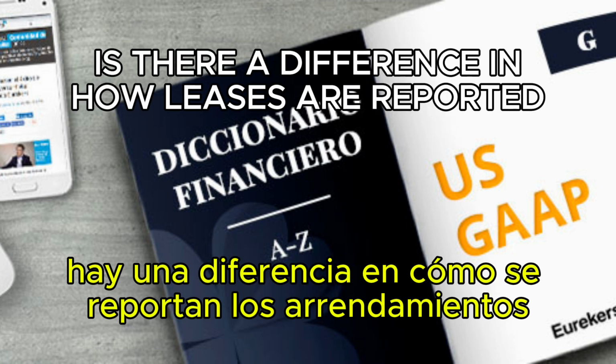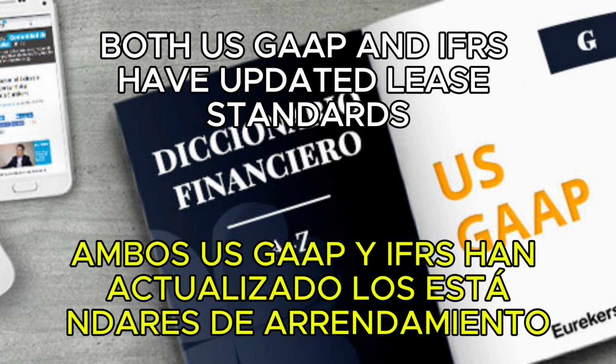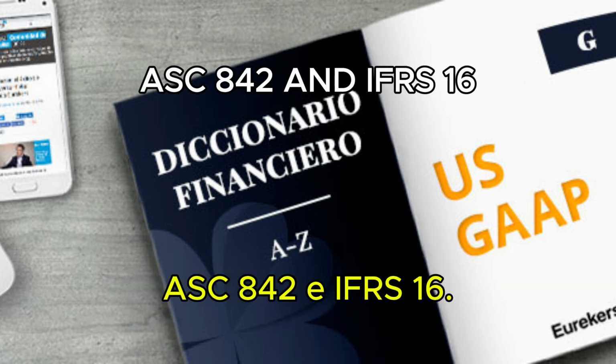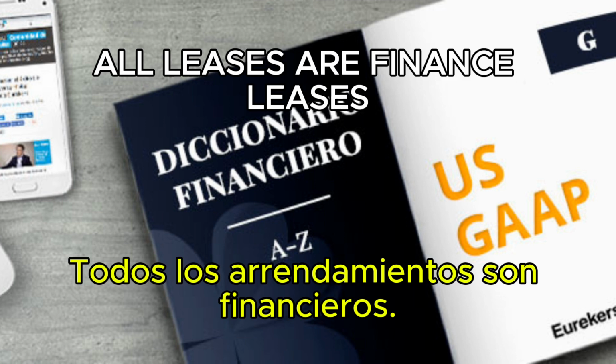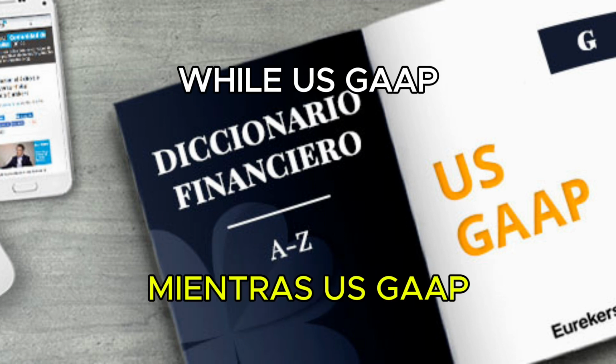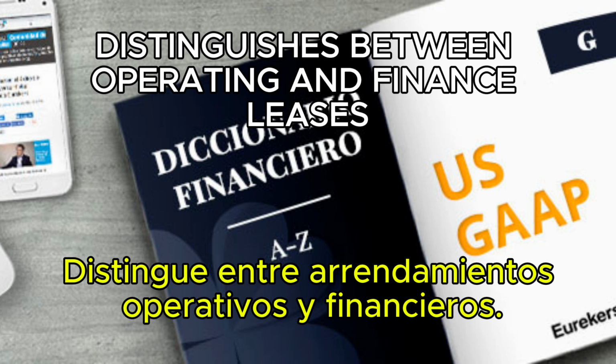7. Is there a difference in how leases are reported? Both US GAAP and IFRS have updated lease standards, ASC 842 and IFRS 16. However, IFRS uses a single lessee model. All leases are finance leases, while US GAAP distinguishes between operating and finance leases.